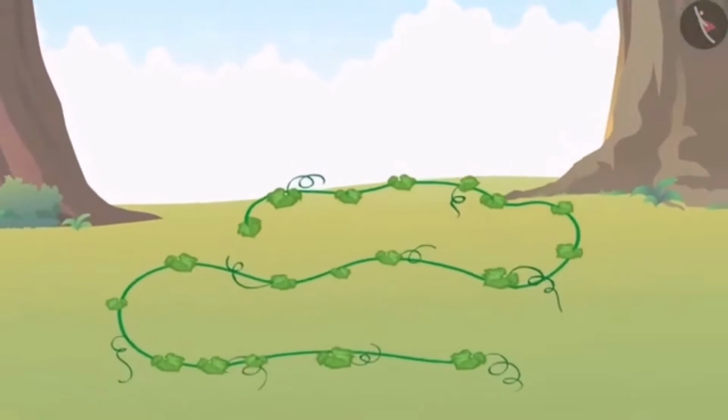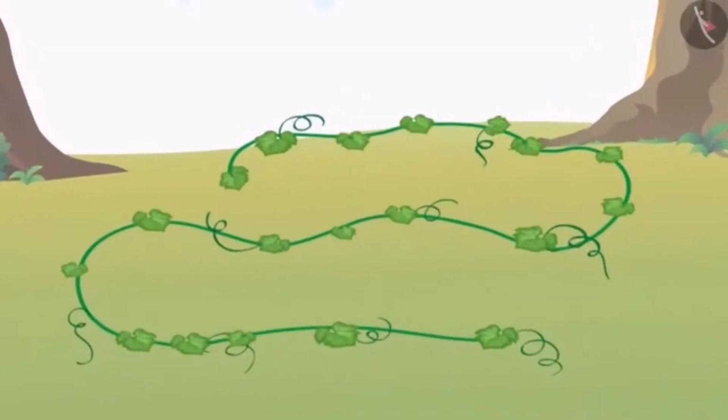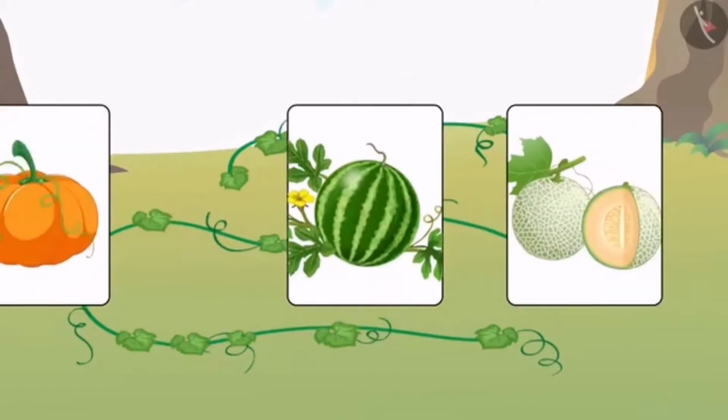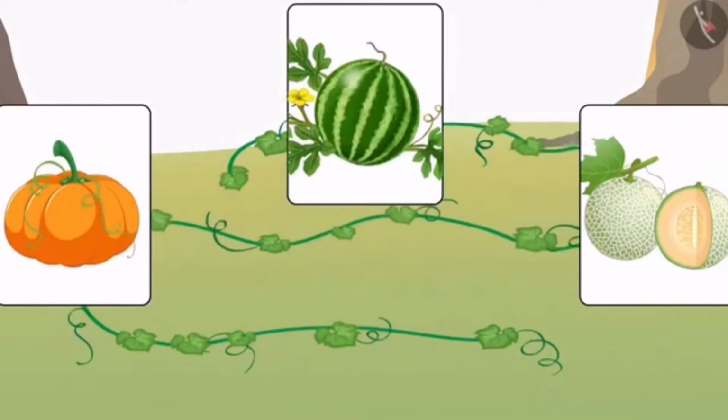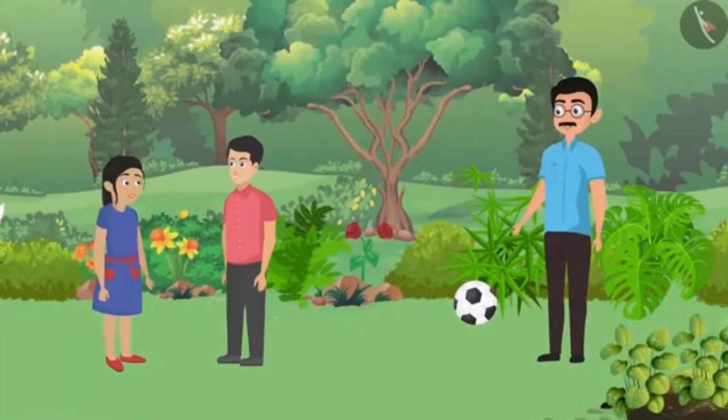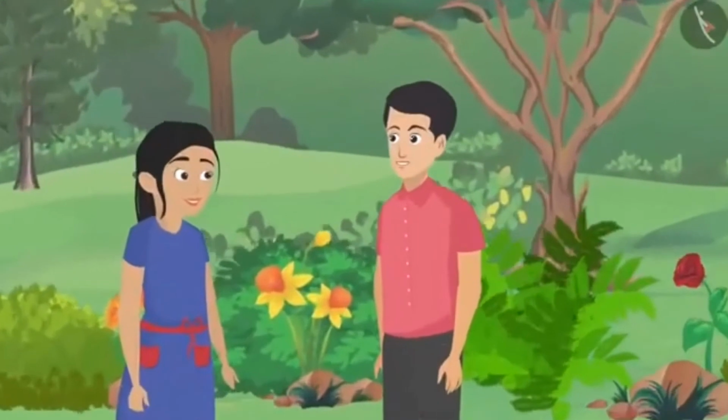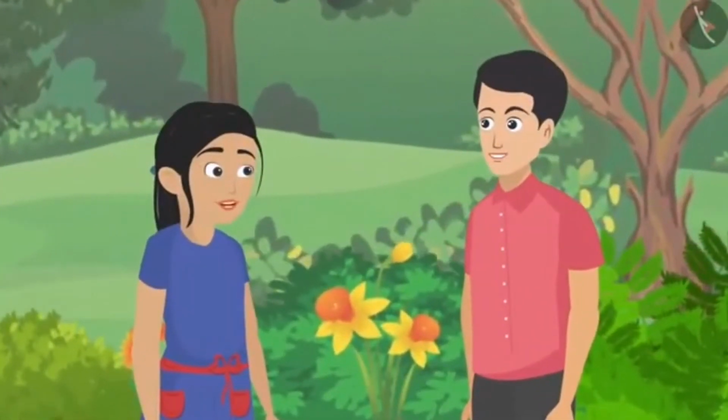The stems of creepers are too soft, which is why they spread here and there on the earth. Watermelon, muskmelon and pumpkin are examples of creepers. My mouth is watering on hearing about watermelon, muskmelon and mango, etc. Really? Does your mouth water after hearing about bitter gourd as well? Yuck, I will let you eat that. I don't like it. I like it.